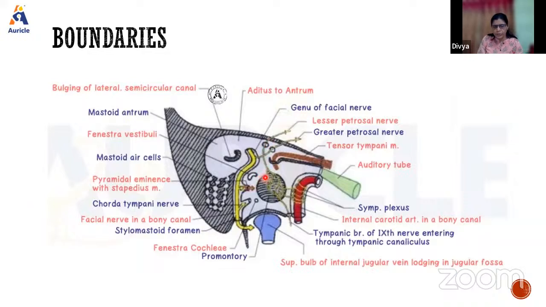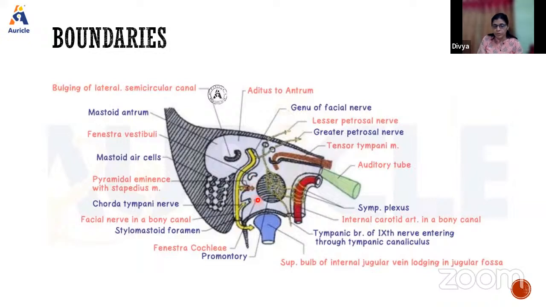Just below, behind and above the promontory, there is a depression known as the fenestra vestibuli, otherwise called the oval window. This is closed by the base of the stapes, so the base of the stapes will be in relation to the oval window.